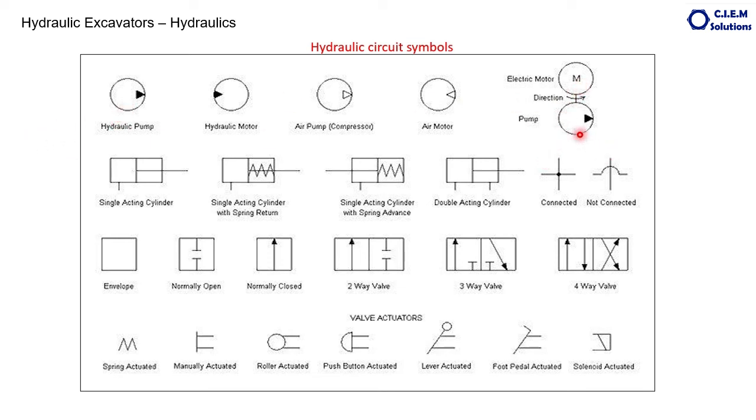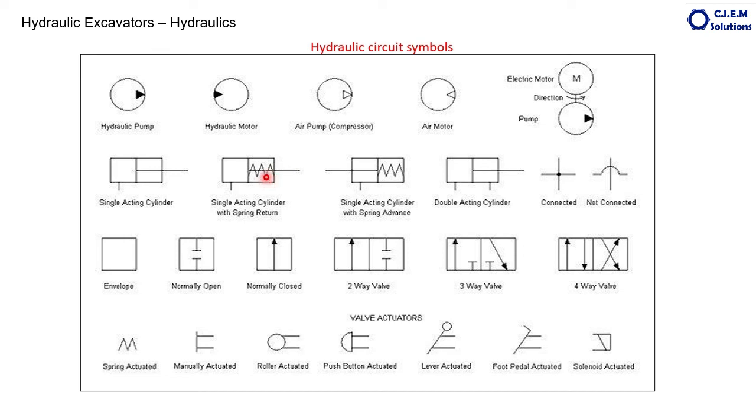Here it is a single acting cylinder with one inlet port, and this is the rod, piston and barrel. A single acting cylinder with spring return, which comes back with the pressure of the spring, is indicated like this. Single acting cylinder with spring advance. The difference is that here the piston is always in the retracted position. When the oil is applied, the piston rod is extended against the spring tension,